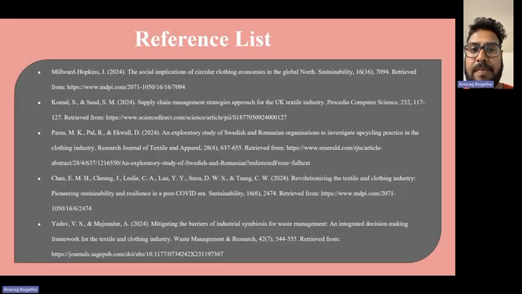sustainable growth. And these are the references that we have used for gathering information for the previous slides, along with the companies, the data, etc.